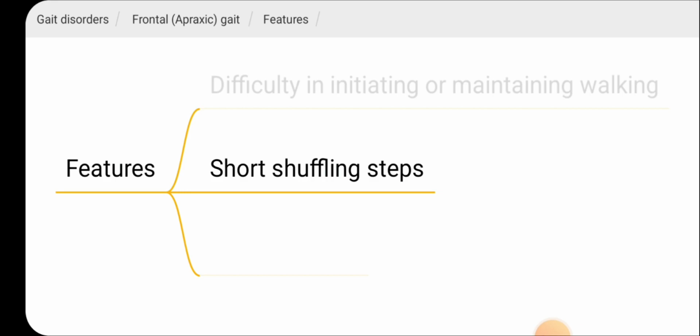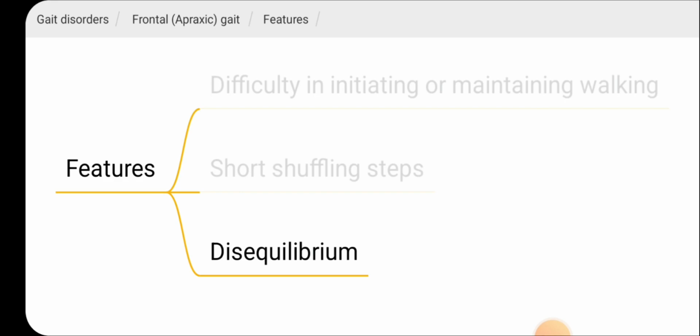And also, there are short shuffling steps. And disequilibrium can be there. So by the name you can understand that frontal lobe involvement may be there and a bit of cognitive impairment, and the gait would be as described here.